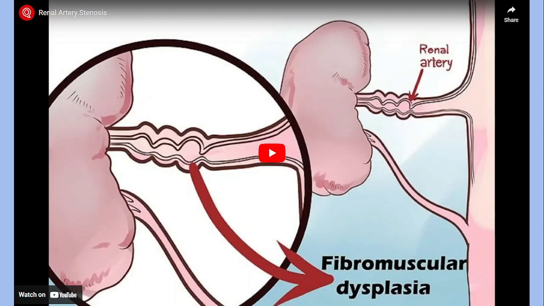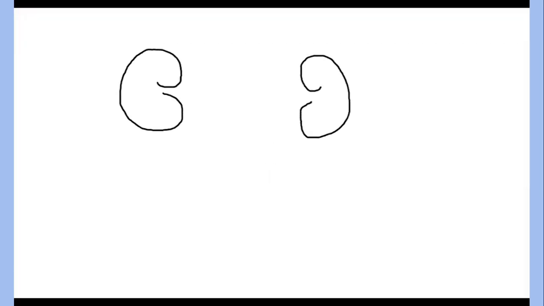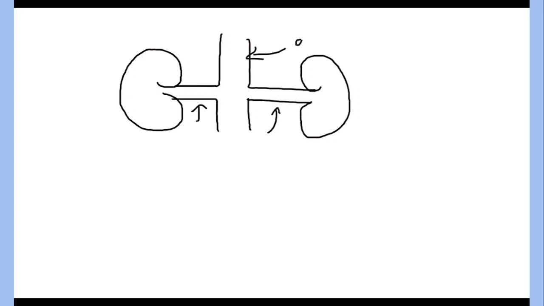For better understanding, I am going to show you a video of renal artery stenosis. This is the structure of a pair of kidneys. This is the renal artery, and this is the aorta, the abdominal branch of your aorta.